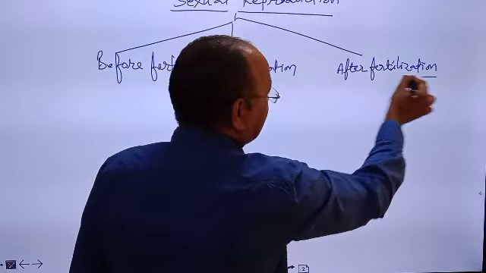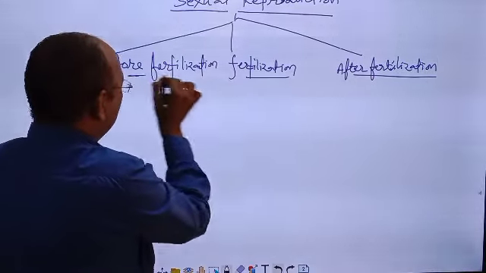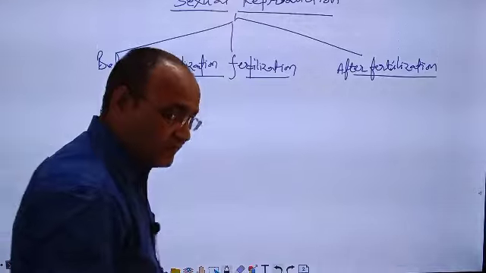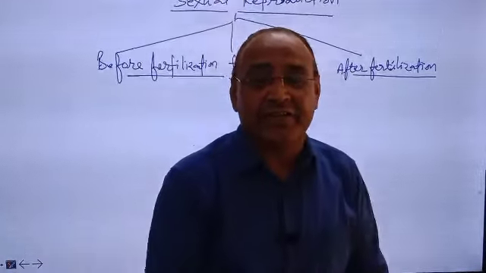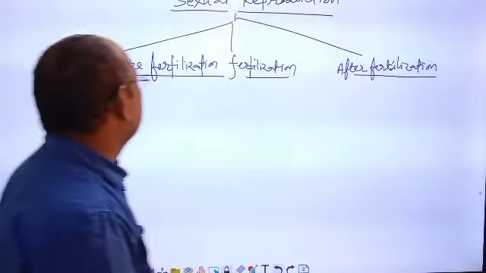I repeat: before fertilization events, fertilization events, and after fertilization events.